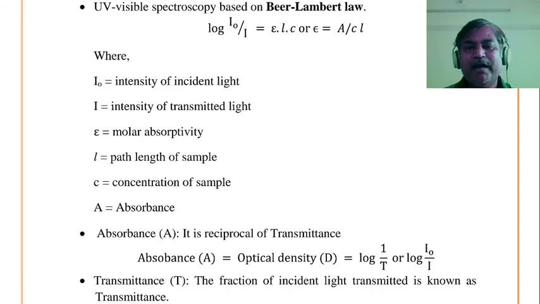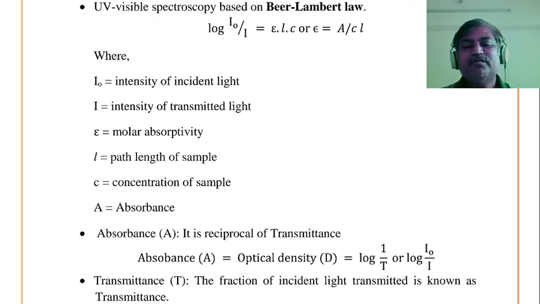Means by using Lambert-Beer's law we can initially find out transmittance. From this transmittance we can find out optical density. So here you have to remember two major terms. First, Beer-Lambert's law. Second, absorbance. Absorbance कशाला म्हणतो आपण?